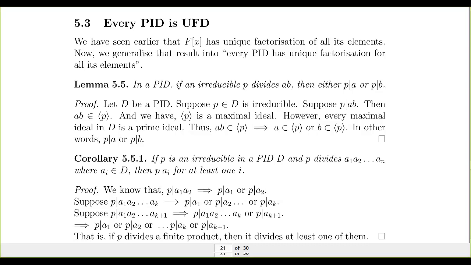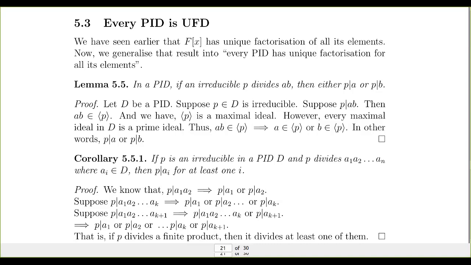If you look at this, you can see that this product can be split into two: A1 A2 etc. Ak and A(k+1). So by the earlier lemma, we can show that P divides A1 A2 etc. Ak, or P divides A(k+1).